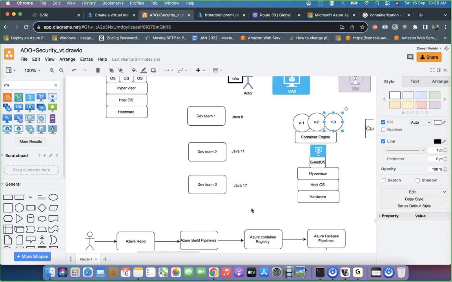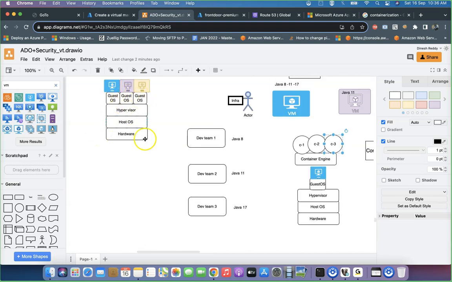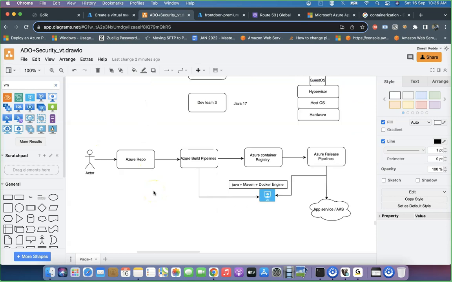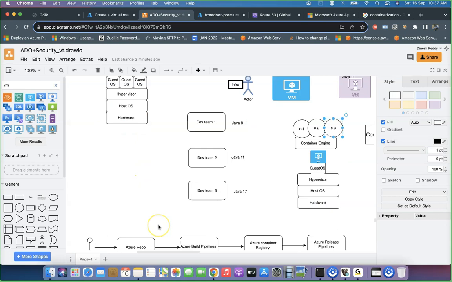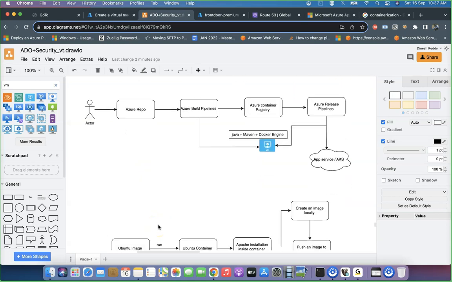Standard model: this is virtualization deployment, what we did so far. Instead of a VM, we used App Service and deployed. Now, if it is a container world, what should we do? Let me explain. Code check-in to the Azure repository is as usual, no change on that. The build pipeline will pull the code and build it, that also has no change. And that is followed by Azure Container Registry.